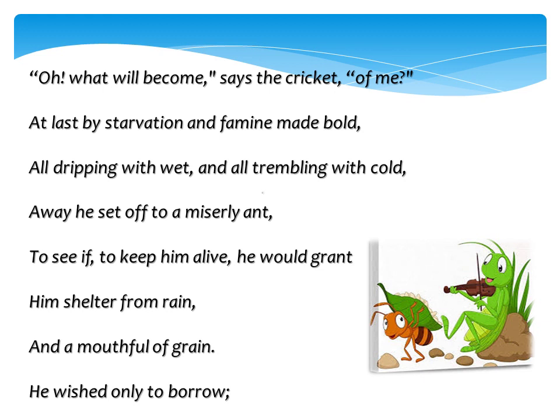So, when the cricket found that he had nothing to eat because he enjoyed the whole summer, he thought of going to an ant. So, apparently, the ant was the cricket's friend. And when the cricket was singing, he was telling the ant not to work because the weather is very nice and they should enjoy. But the ant kept working. And now when the time has come, when the cricket was starving, he thought of going to that same miserly ant and ask if he could get shelter or food. He just wanted to borrow. He said that he can repay.